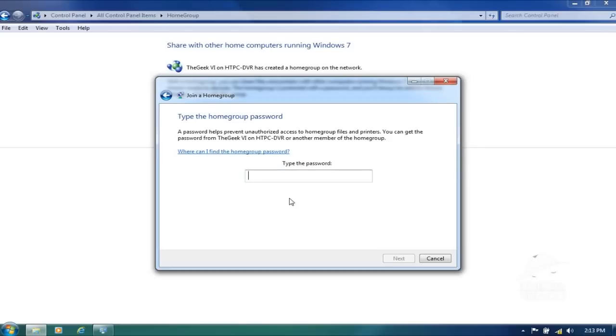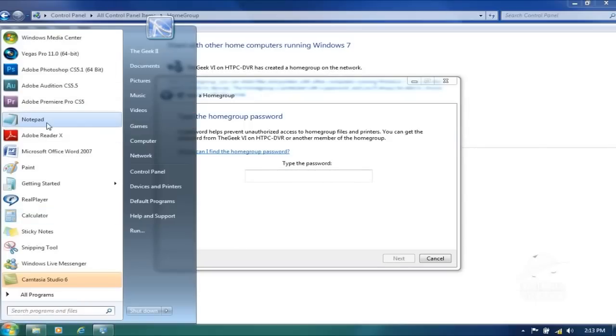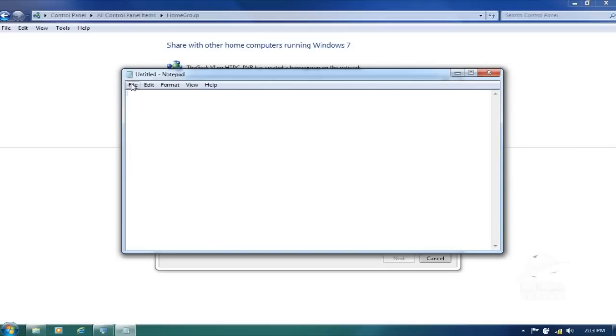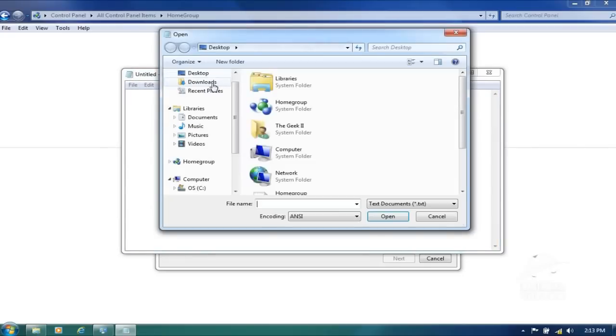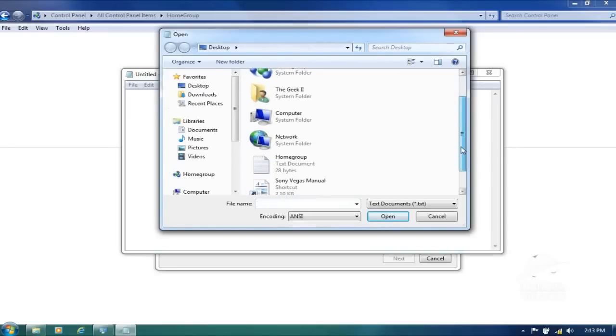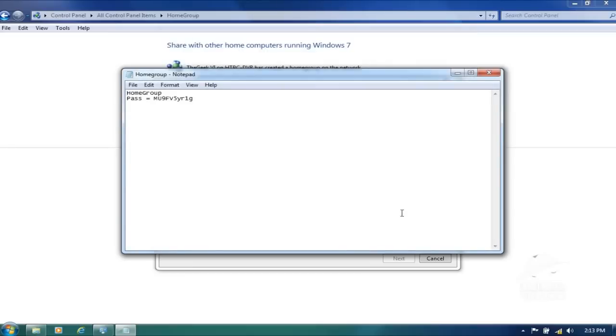So I'm gonna input my password. This is my homegroup password.